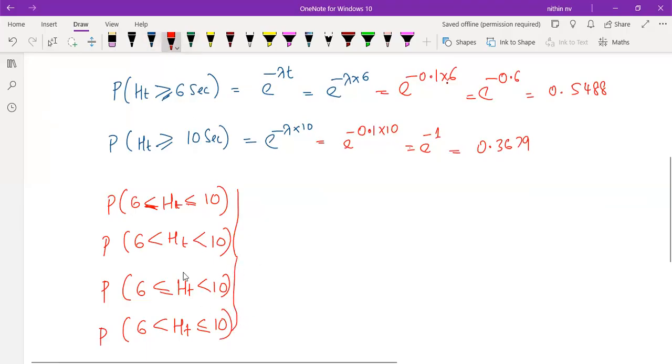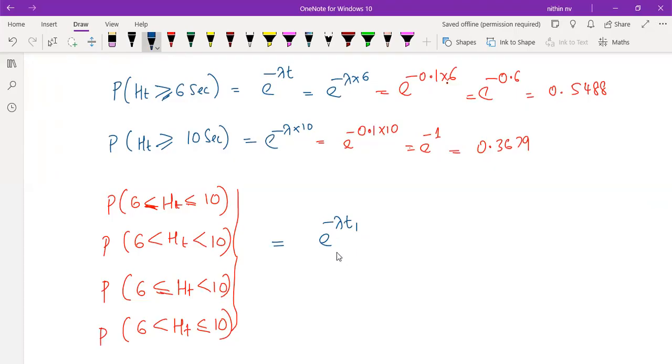From a practical point of view, this is different, right? Equal to means equal to, less than means we will not consider that equal to. But in this Poisson distribution calculation, all these things are the same. So that's going to be equal to e raised to minus, and we can directly write it like this.